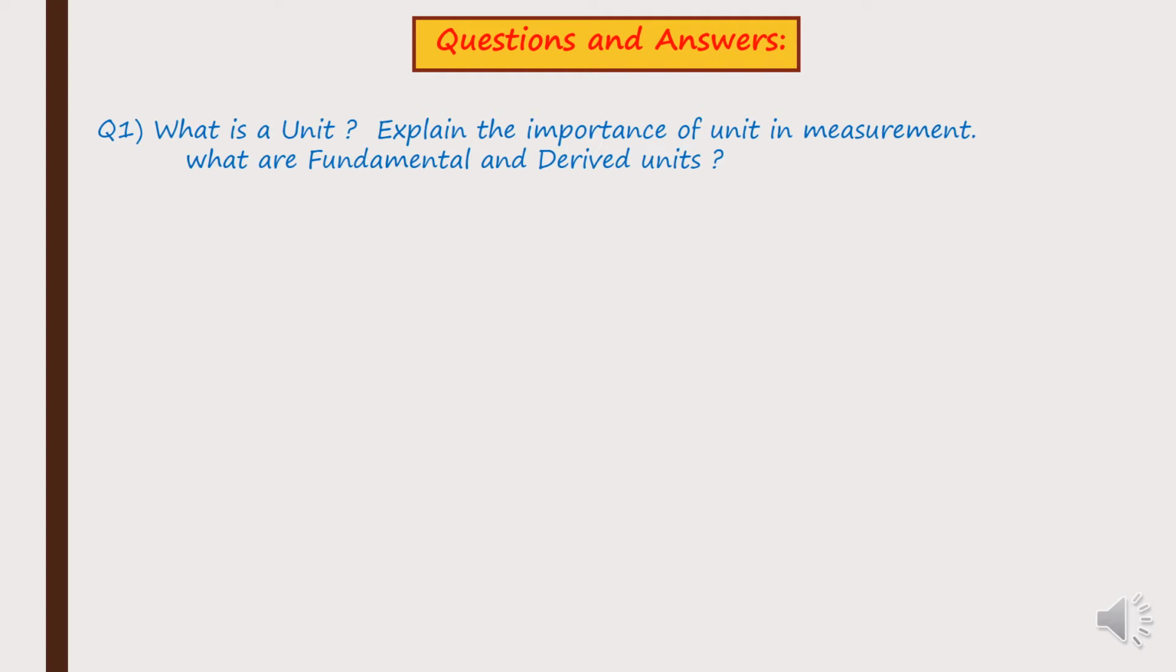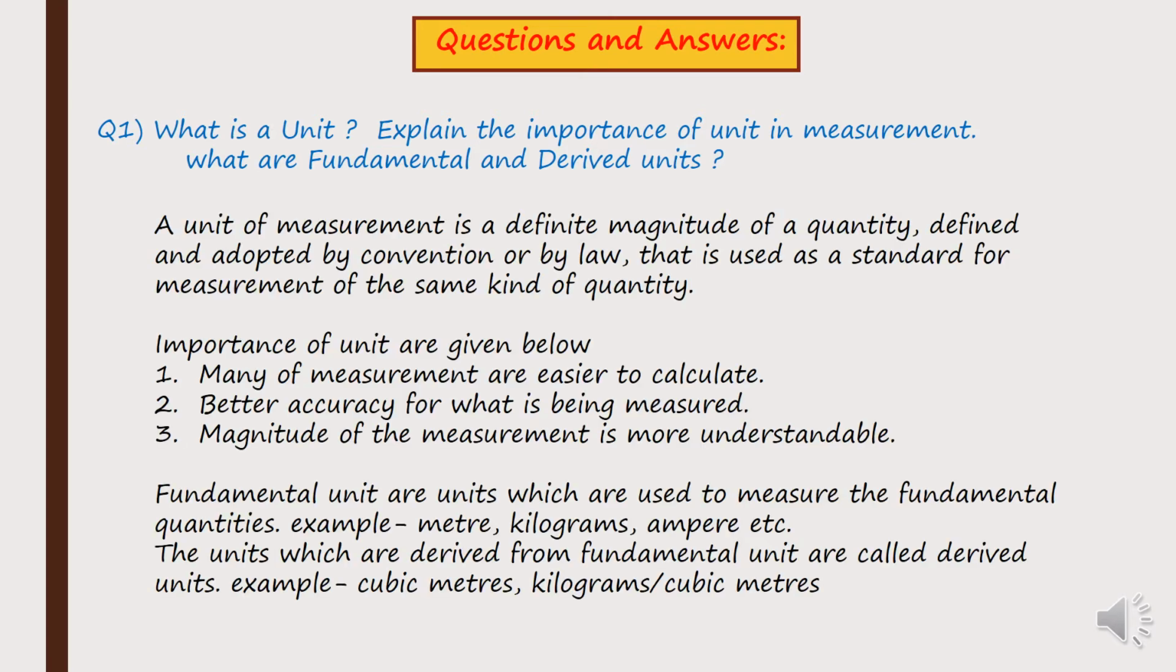So now let us answer the questions. The first question is what is a unit? So the definition would be: a unit of measurement is defined as a definite magnitude of a quantity defined and adopted by convention or by law that is used as a standard for measurement of the same kind of quantity. So this is the definition that is given for the unit.